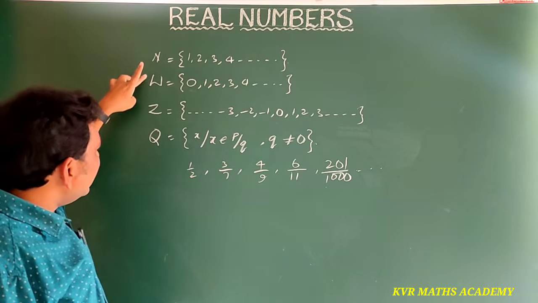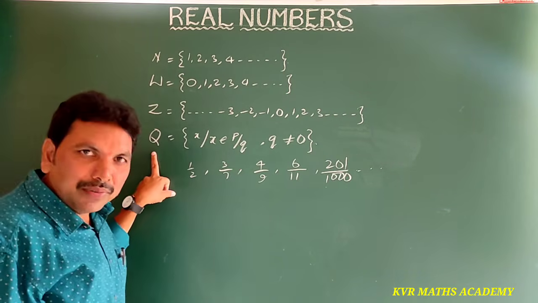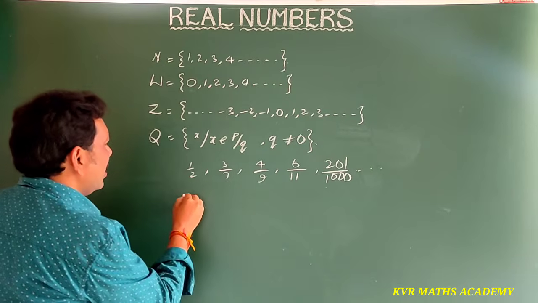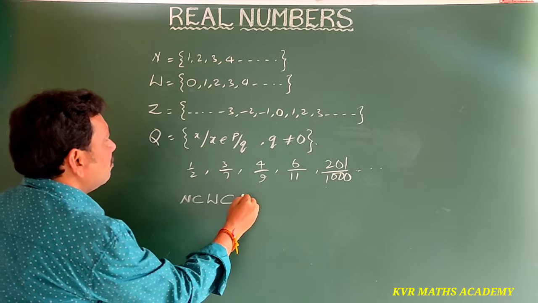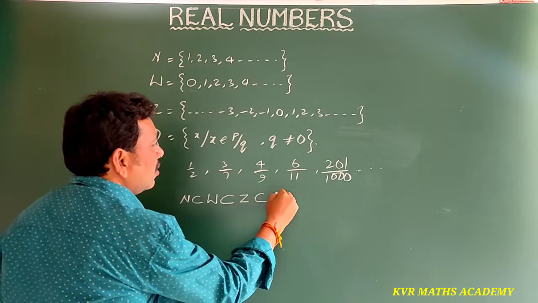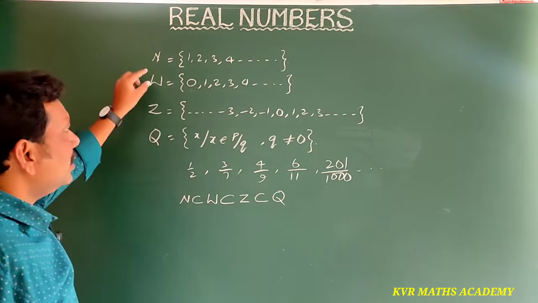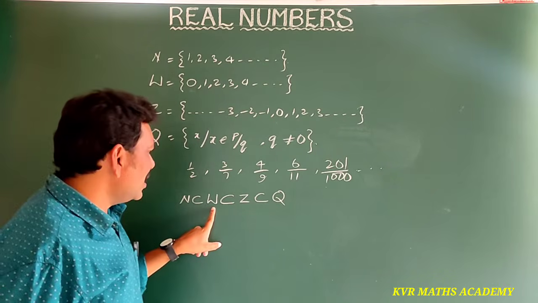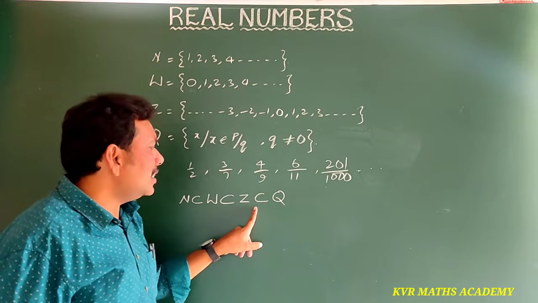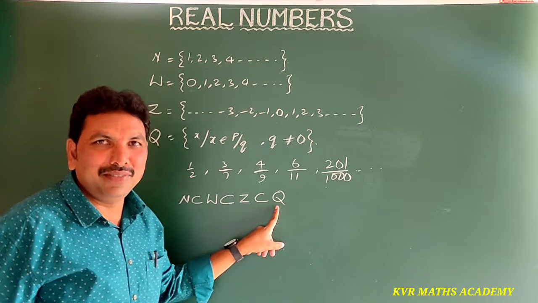So that's why all these numbers are subsets of Q. How can you write this one? N is a subset of W, W is a subset of Z, Z is a subset of Q. Natural numbers are a subset of whole numbers. Whole numbers are a subset of integers. Integers are a subset of rational numbers.